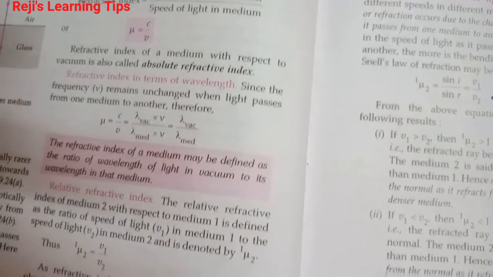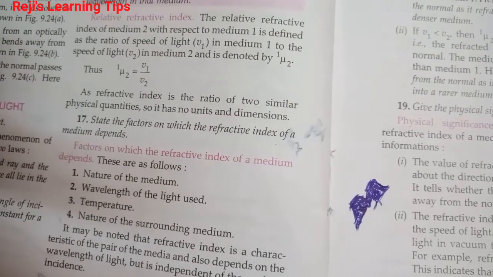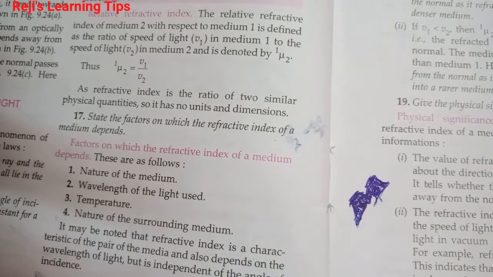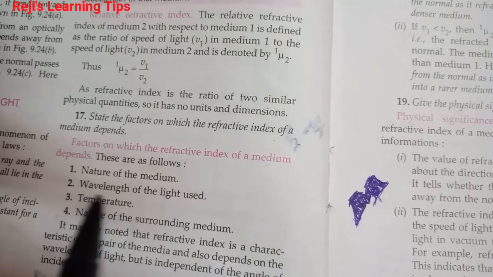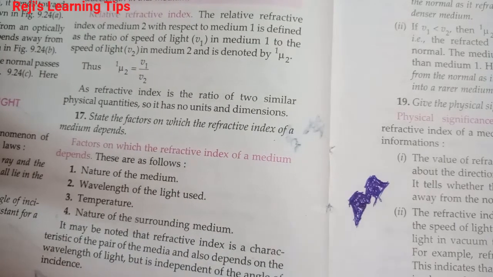Then, the factors on which the refractive index of a medium depends are the nature of the medium, the wavelength of light used, temperature, and the nature of the surrounding medium.